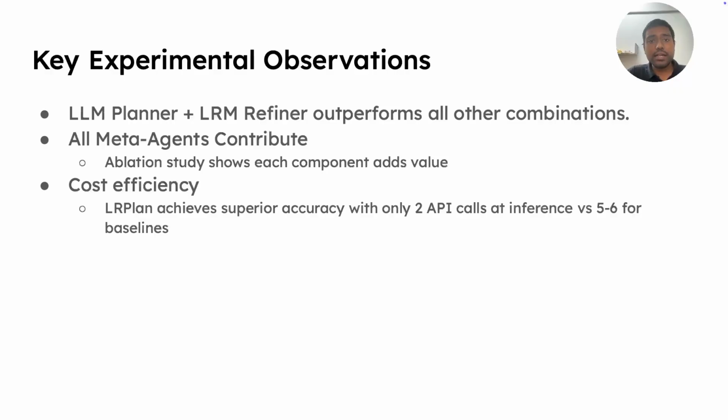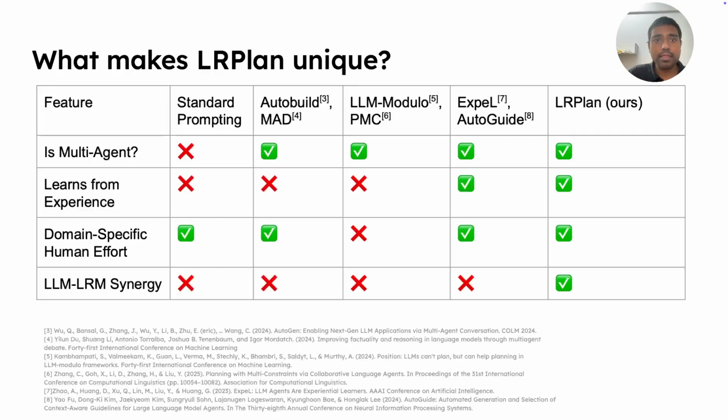LRPlan achieves superior accuracy with just 2 API calls at inference, one being used by the planner and another one by the refiner, compared to 5 to 6 API calls in other multi-agent architectures. So what makes our LRPlan unique? It is a multi-agent architecture which learns from experience. It does not require any domain-specific human effort, and to the best of our knowledge, we are the first to study the LLM-LRM synergy in multi-agent architectures.